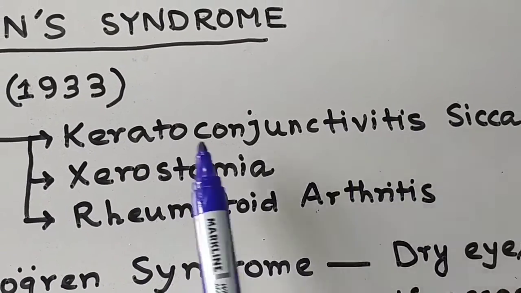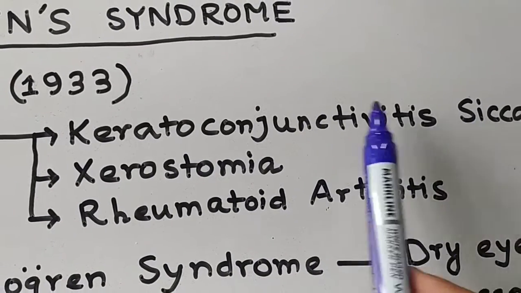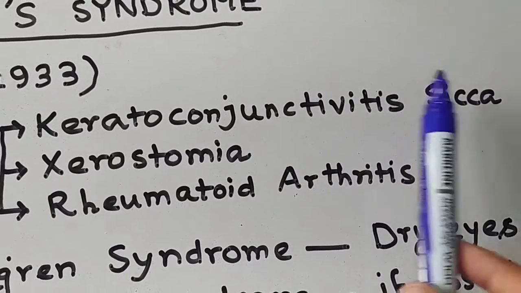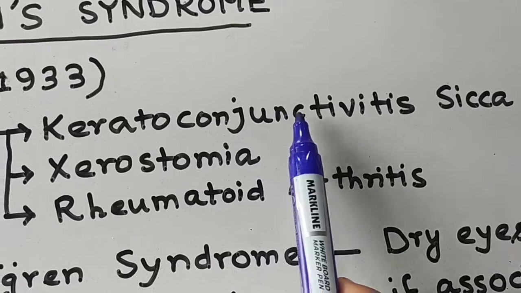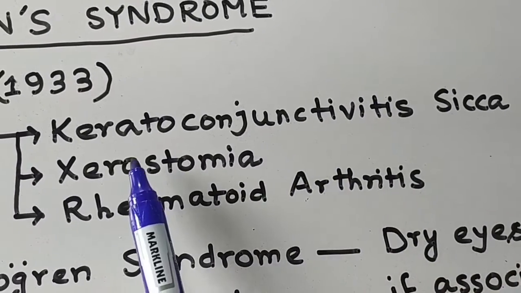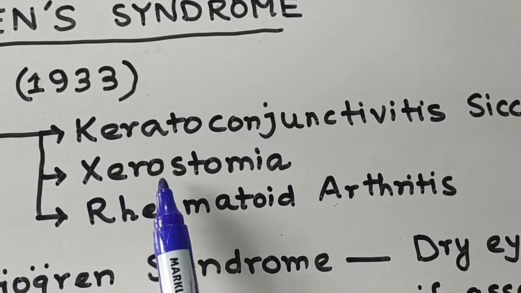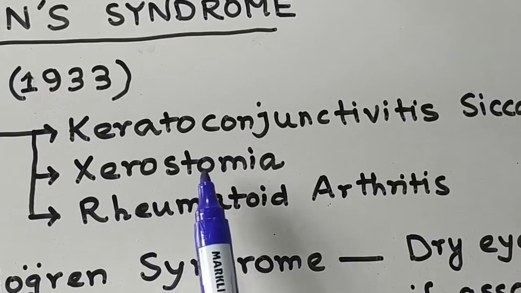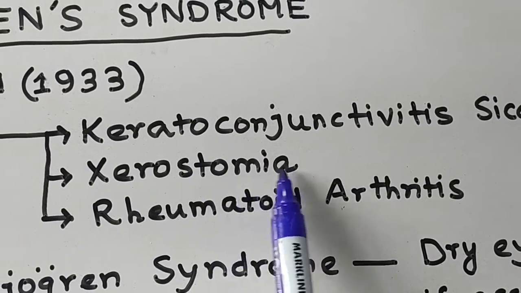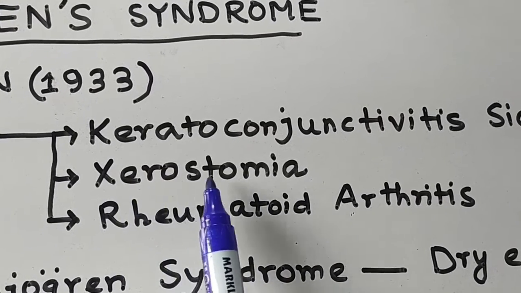Keratoconjunctivitis sicca, what does it mean? It means the conjunctiva of the eye becomes dry. Sicca means dry. So it means dry eyes. Next is xerostomia. Xero means dry, stomia means mouth, so xerostomia means dry mouth.